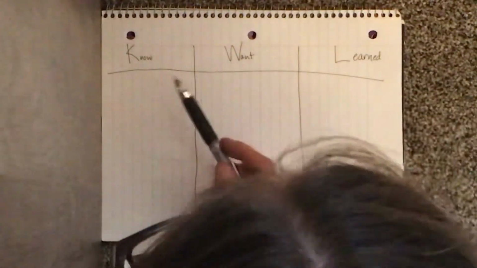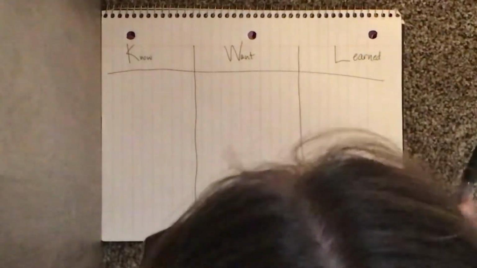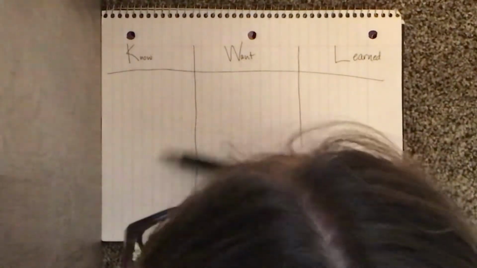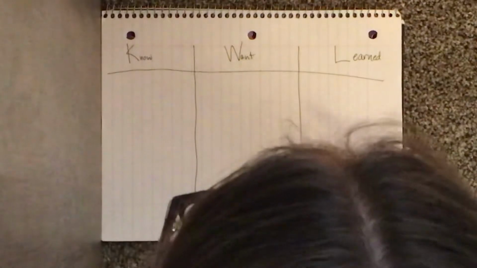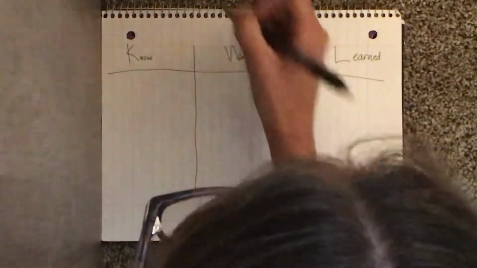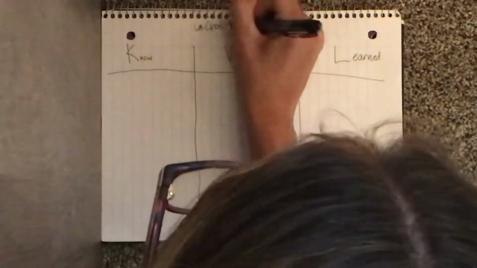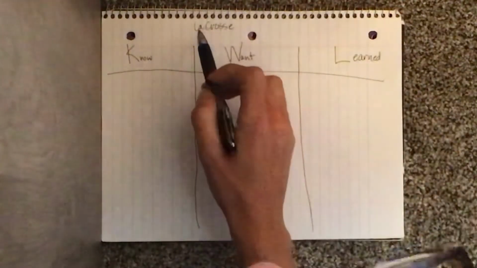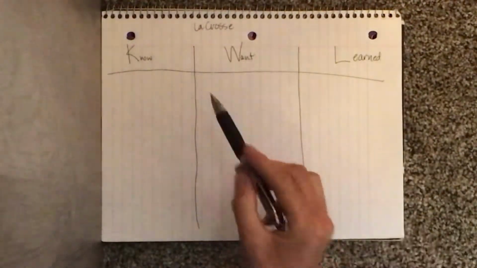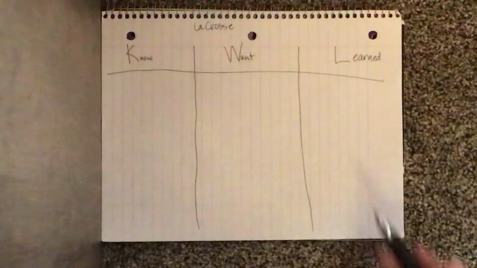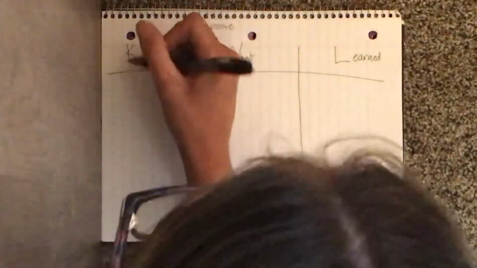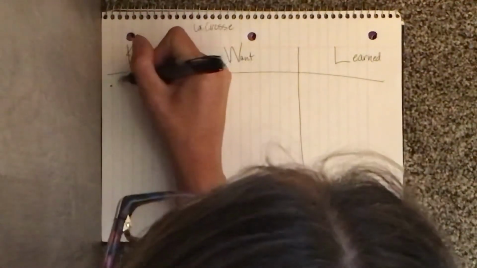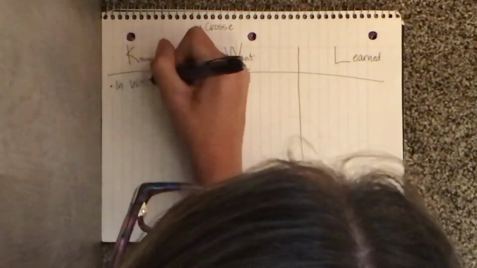Then the column that you can figure out before learning or moving forward with something would be the what do I already know? So I'm going to use lacrosse, for example. You guys are going to use Wisconsin. All of you will use Wisconsin, but I don't want to use that one because I don't want to give you the answers again. So what do I know about lacrosse? Okay, I know it's in Wisconsin.